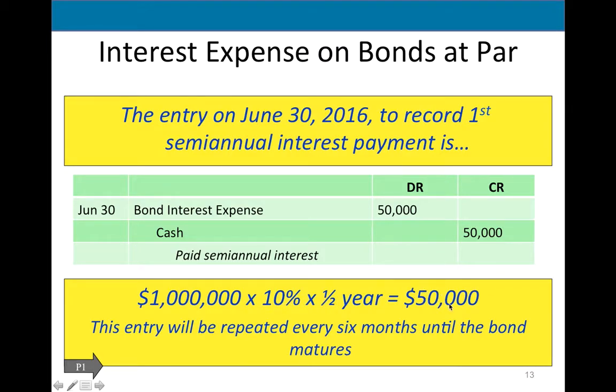How many times will I make this payment? Well, it's a 5-year bond, and I will pay twice a year. So I will make 10 of these payments. Every June and every December, I will pay $50,000. Look at the accounts. We debit bond interest expense, we credit cash. We send checks, or make electronic transfers, to our bondholders. So in total, I will pay $500,000 in interest, right? $50,000 every 6 months, and it will happen 10 times because it's a 5-year bond, twice a year.